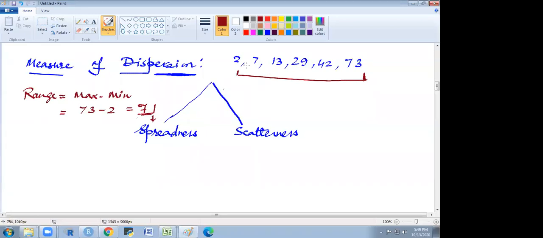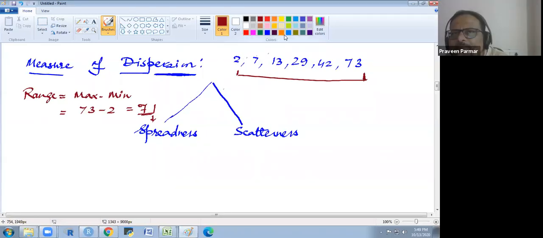So you see here, I changed the color. The difference between 7 and 2 is 5, 13 and 7 is 6, 29 and 13 is 16, 42 and 29 is 13, and 73 and 42 is 31.